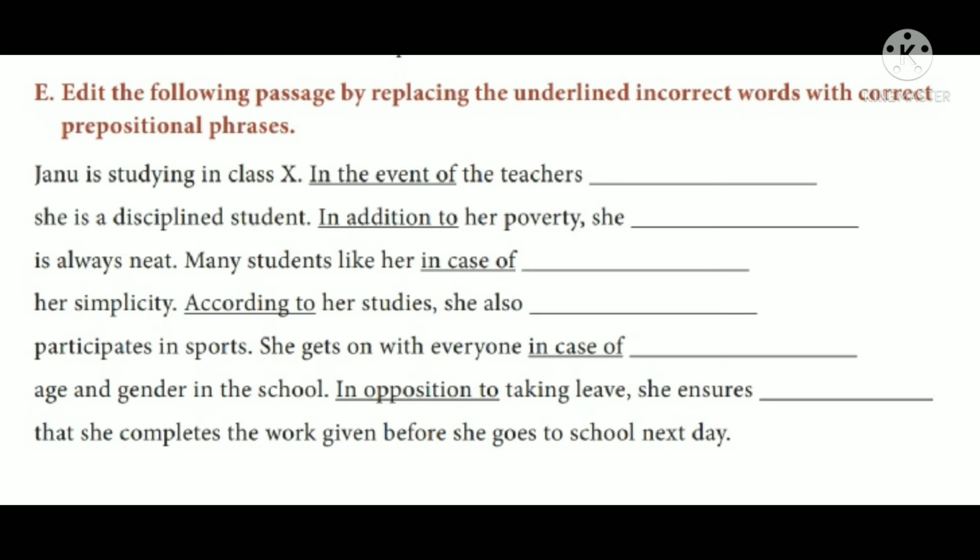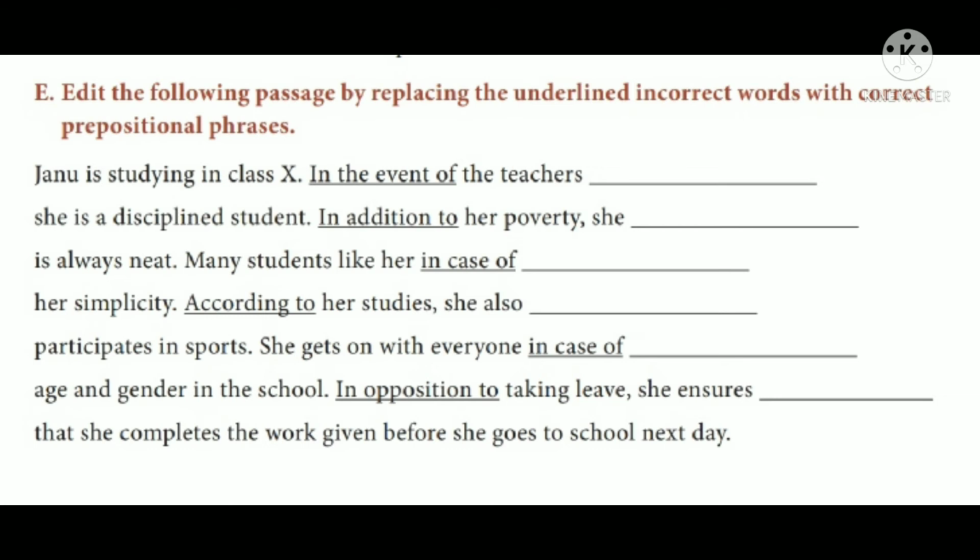Many students like her because of her simplicity. Next sentence, according to her studies, she also participates in the sports. So here according to is incorrect. So the correct one is in addition to. Instead of according to, we have to use what? In addition to. In addition to her studies, she also participates in sports.